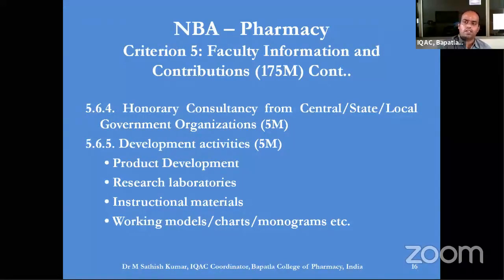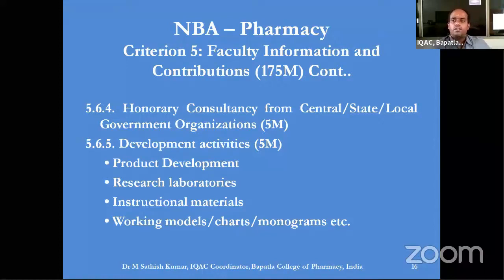If they are well documented and related to research, they can still give some value for faculty information or contributions. And last is the developmental activities, something like any new product developed by the institution or by the faculty or by the students,